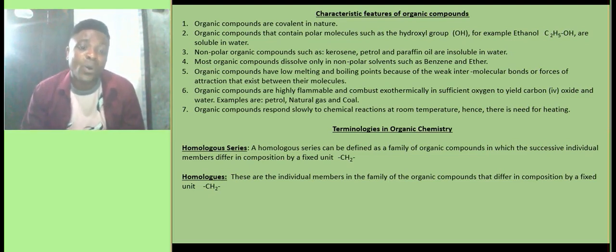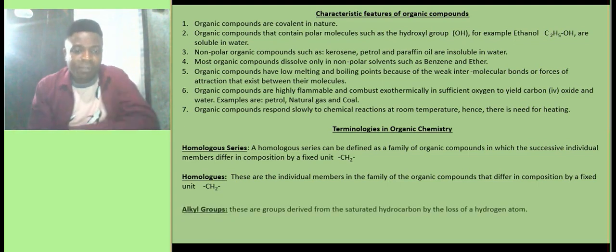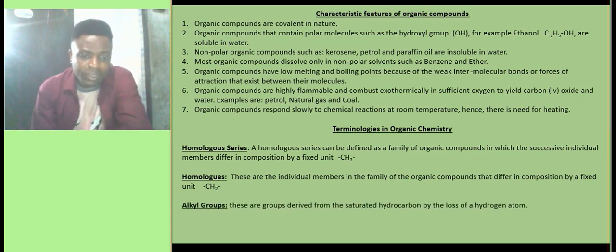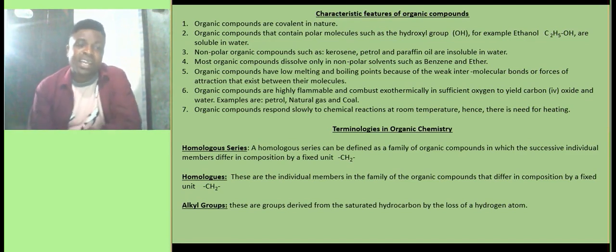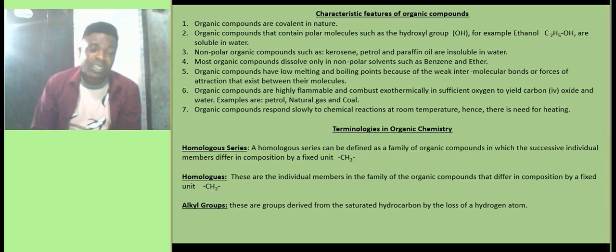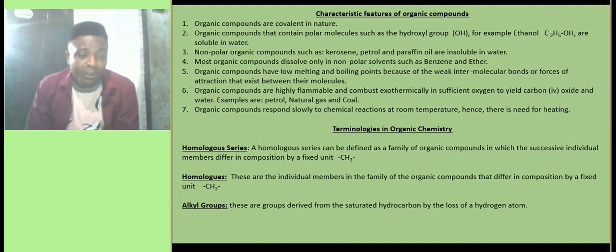These are called homologues. Then another term is alkyl groups. Alkyl groups are groups derived from the saturated hydrocarbon by the loss of a hydrogen atom. I'm going to give you an illustration now. The molecular formula of methane is CH4. That is one carbon atom bonded with 4 hydrogen atoms. So everywhere you go in the world, the methane molecular formula must be 1 carbon atom to 4 hydrogen atoms.